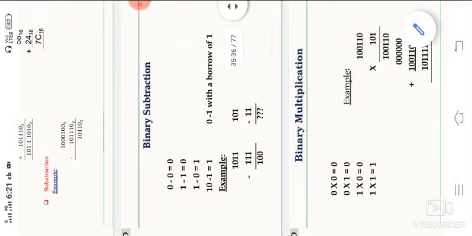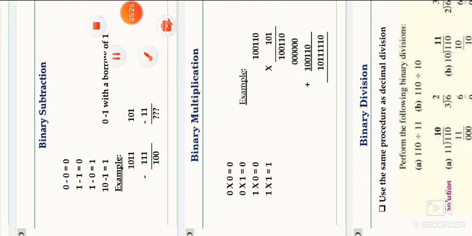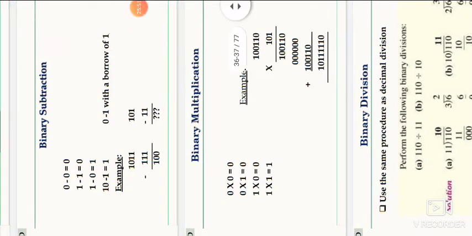This is another method. So those are the binary multiplication rules. We have to observe 0 into 0 is 0, 0 into 1 is 1, 1 into 0 is 0, 1 into 1 is 1. We have to multiply whenever any multiplication occurs in the problem. In multiplication, each time we are multiplying, we are applying the addition rules. In division we are applying the subtraction rule. This is our example. This is the problem we have observed.